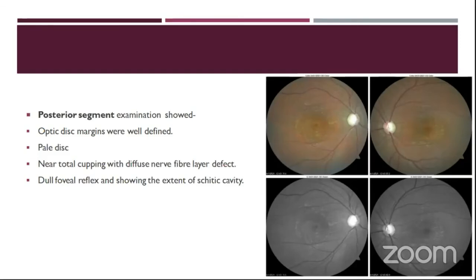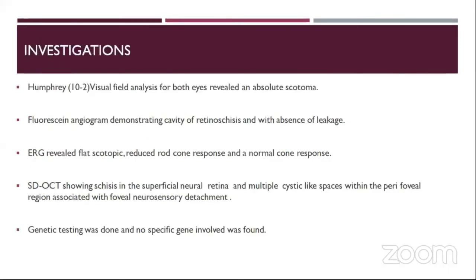in this figure. On investigation, Humphrey 10-2 visual field analysis for both eyes revealed an absolute scotoma. Fluorescein angiography demonstrated cavity of the retinal schisis with absence of leakage. ERG revealed flat scotopic, reduced rod and cone response, and normal cone response. On SD-OCT, showing schisis in the superficial neural retina and multiple cystic-like spaces within the perifoveal region associated with foveal neurosensory detachment. Genetic testing was done, but no specific gene involved was found.